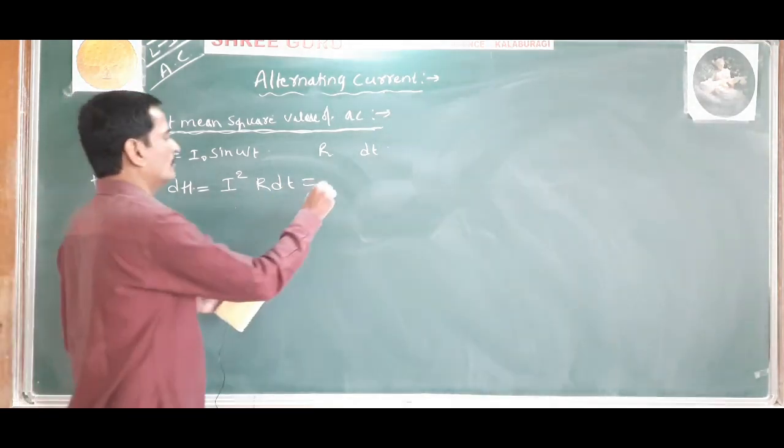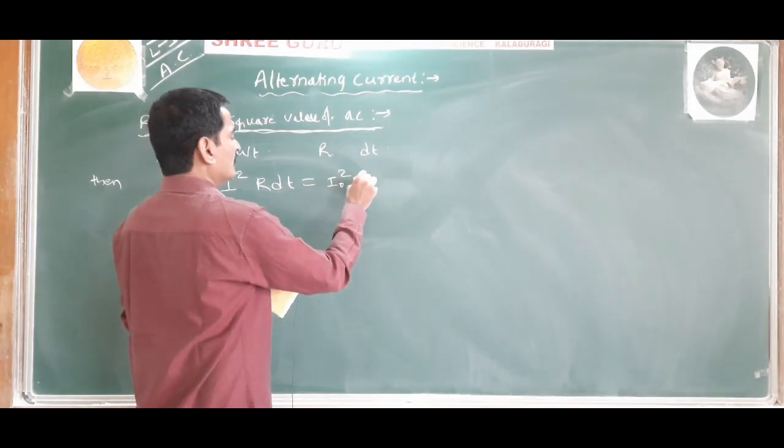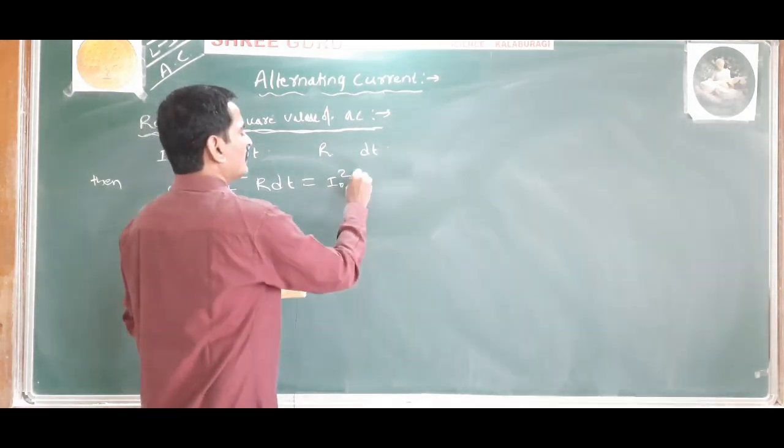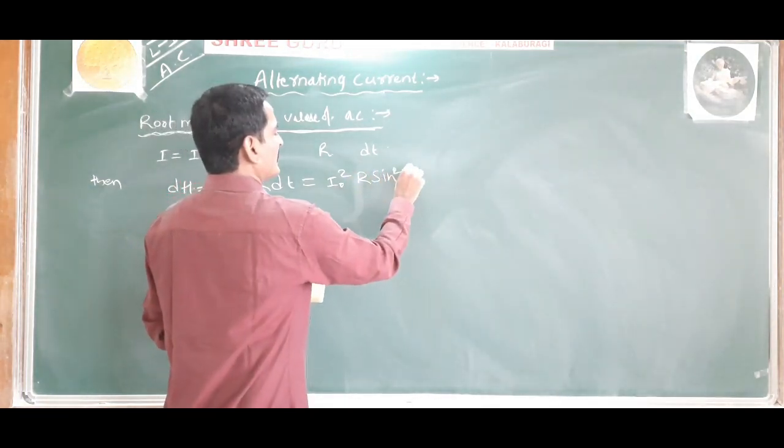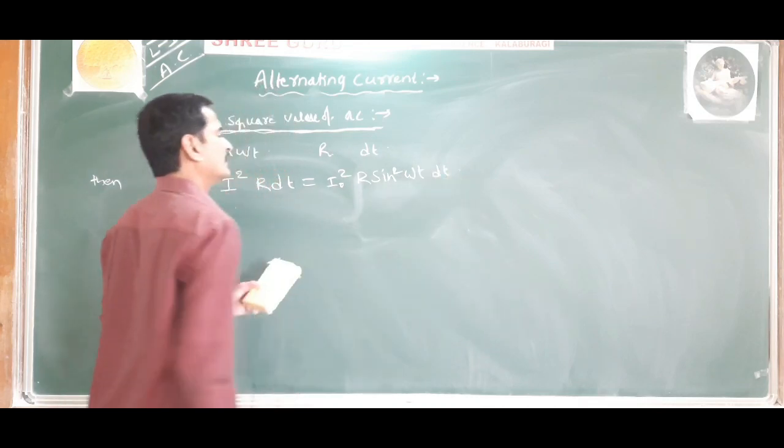That is dH is equal to I naught square R sin square omega t dt.